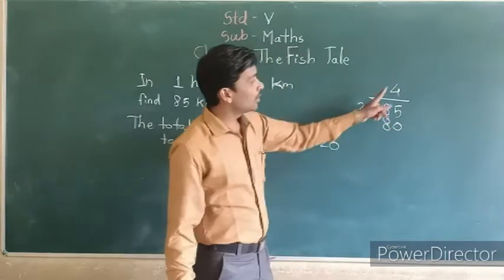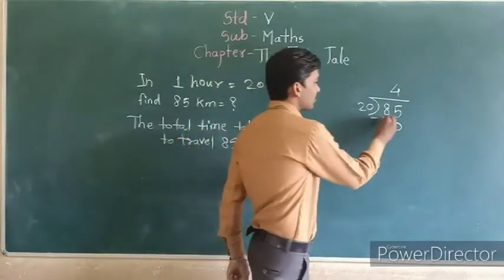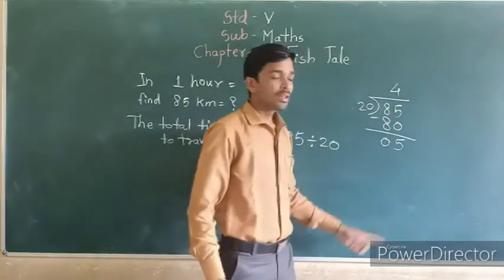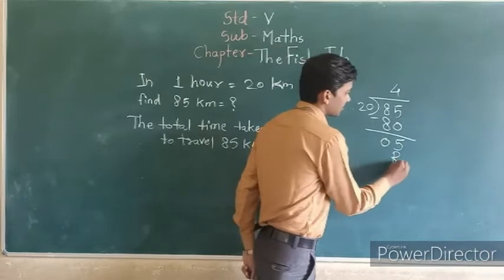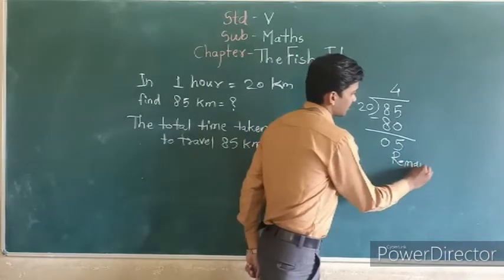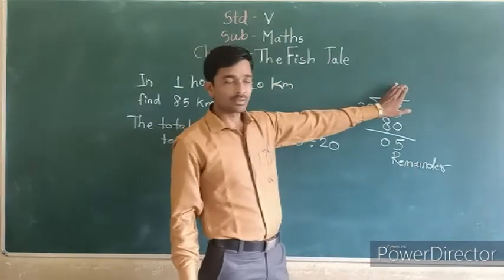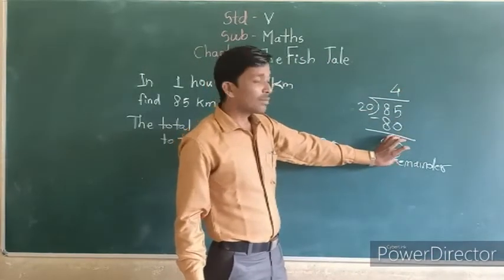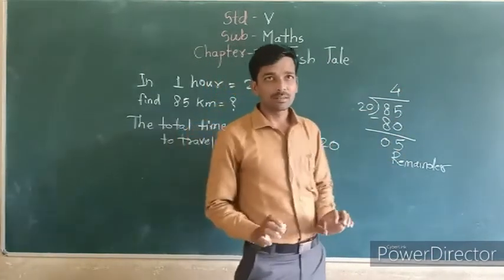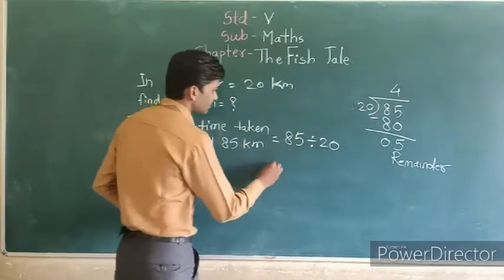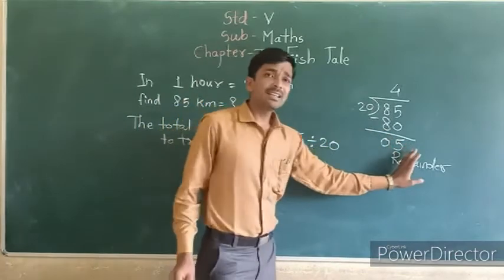Correct, 4 twenties are 80. Do subtraction: 5 0 means this is your remainder, and this is your answer. See, this 5 kilometers is remaining, and 4 you get here. 5 is the remainder.